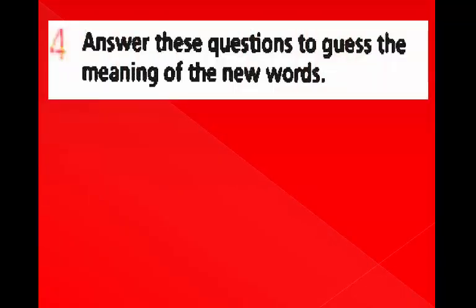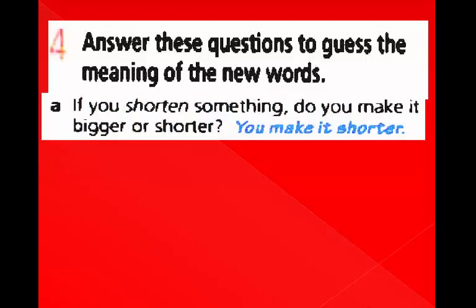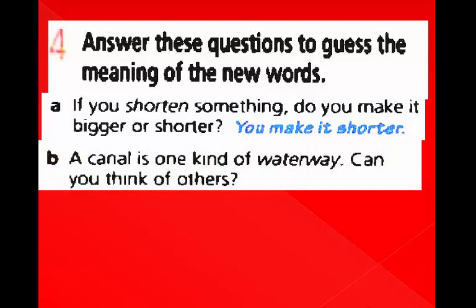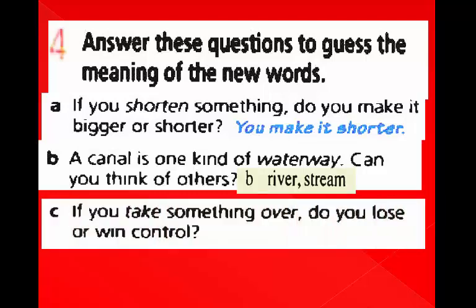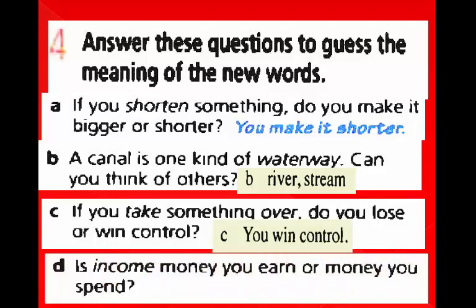Answer these questions to guess the meanings of the new words. If you shorten something, do you make it bigger or shorter? You make it shorter. B. Canal is one kind of waterway. Can you think of others? Rivers and streams. C. If you take something over, do you lose or win control? You win control. D. Income is money you earn or money you spend? Money you earn.